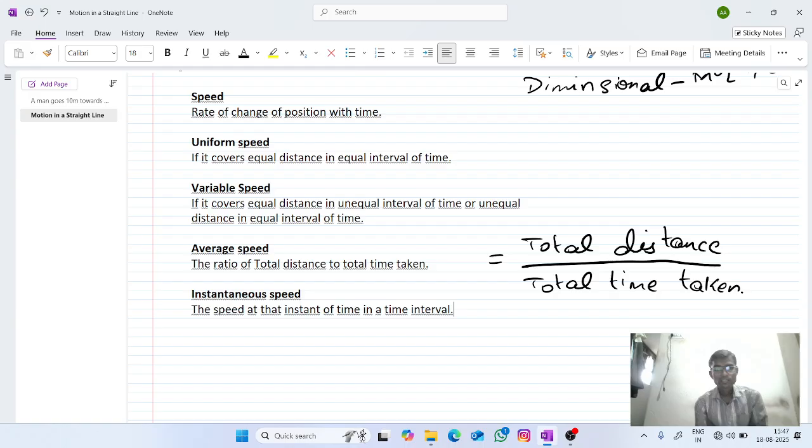So the speed at that instant of time in a time interval is known as instantaneous speed.